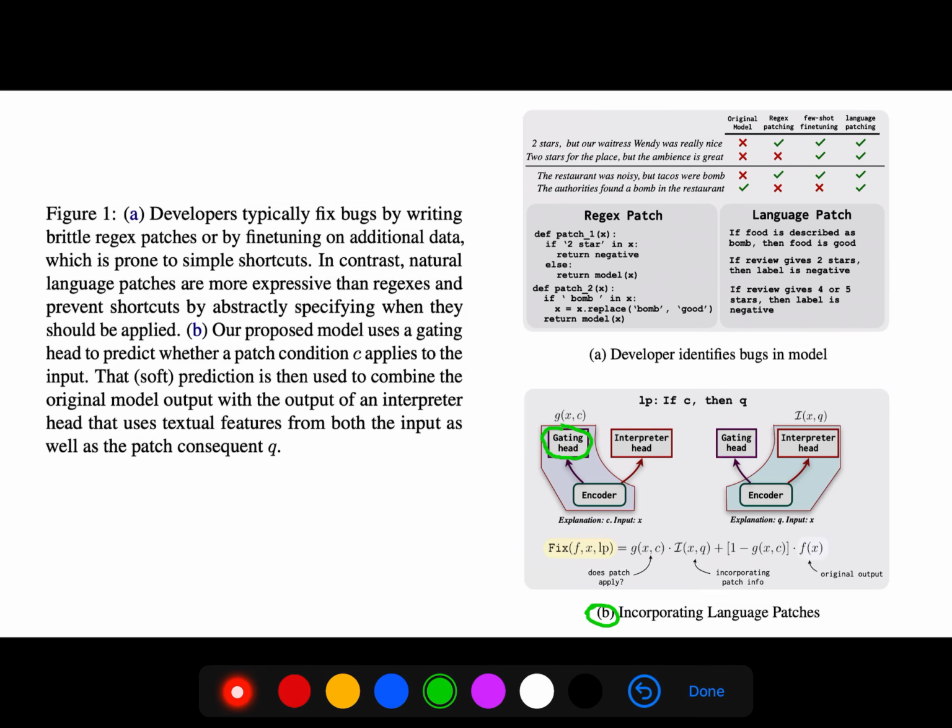That soft prediction is then used to combine the original model output with the output of an interpreter head that uses textual features from both the input as well as the patch consequent Q. So G is your gating, says does the patch apply, and F is the original output.